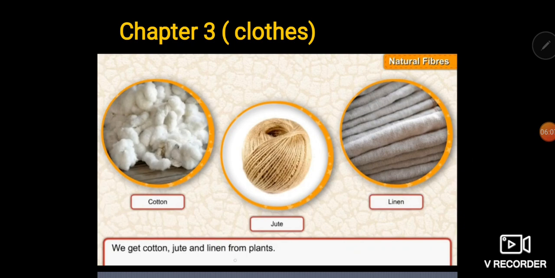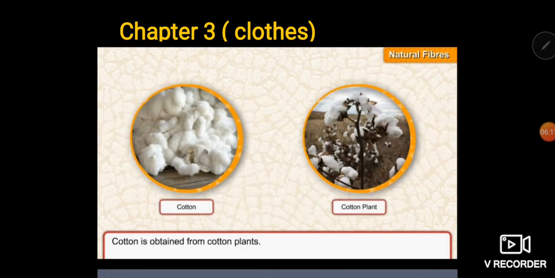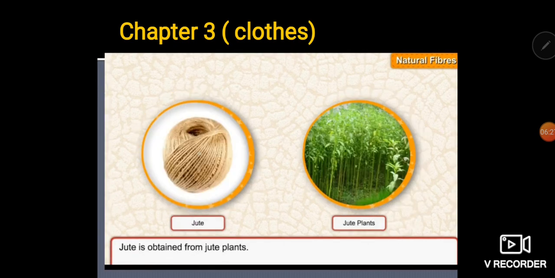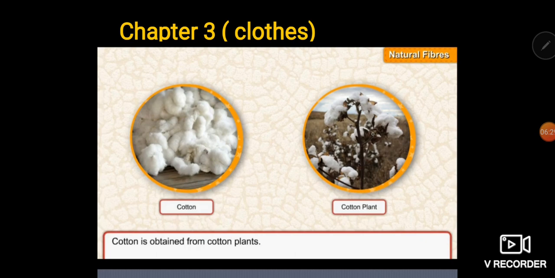Now, in plant fibers we have cotton, jute, and linen. All these three fibers we obtain from plants. For example, cotton we obtain from cotton plants. Now you can see these flowers. This is a cotton plant, right? And these flowers you can see.